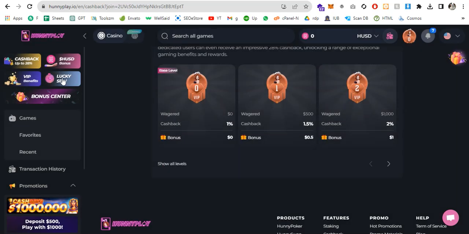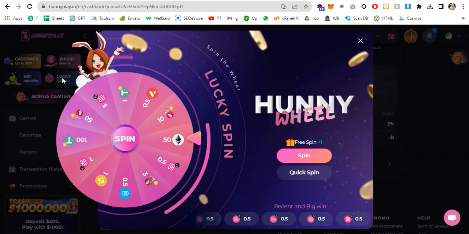And if you go to Lucky Spin, the Lucky Spin is the free daily lucky spin on Honey Wheel. Feeling lucky, spin the wheel and watch as your fortune unfolds. You could win up to 50 Ethereum. It's time to let luck be your guide. So this is how it works.